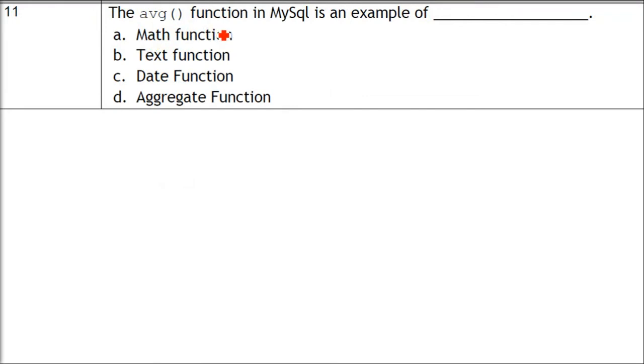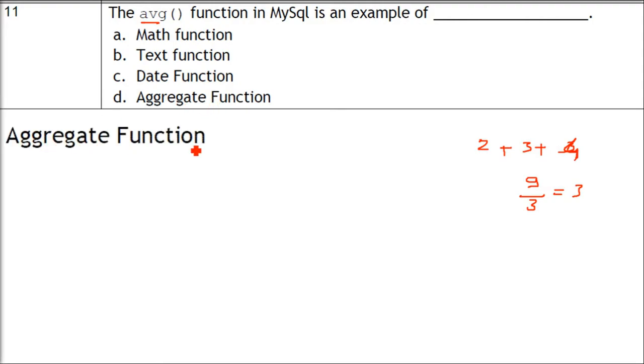The AVG, which stands for average, function in MySQL is an example of what? We have certain functions in MySQL like min, max, AVG, etc. Let me take three numbers and show you what average means. Let me take 2, 3, 4. When you add them it is 9, and there are 3 numbers, so we divide by 3. This is the average. Adding all the numbers and dividing by the number of numbers is the average.